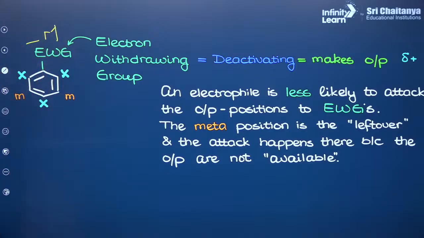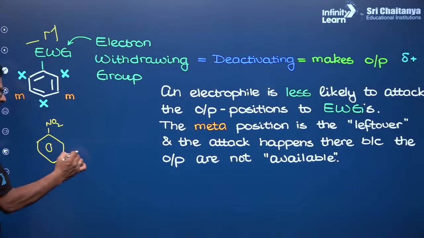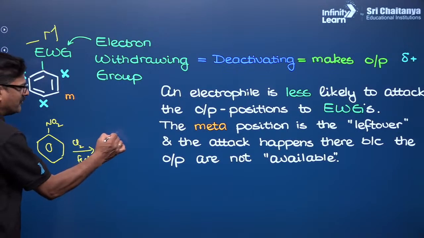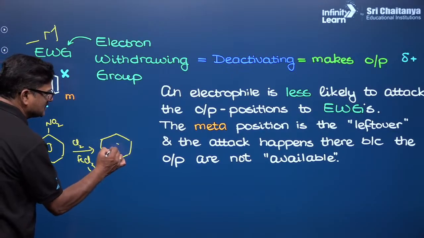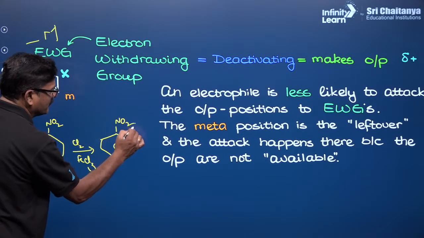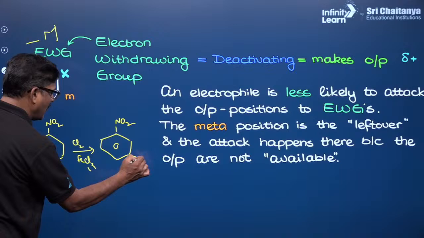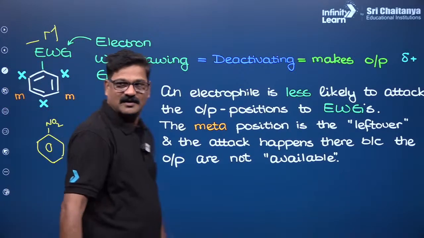Next, if it is an electron withdrawing group, which is a minus M group, ortho and para are going to be blocked, and only meta products are going to be there. Let us say nitrobenzene. When nitrobenzene is treated with Cl2, FeCl3, a very small amount of the meta product is formed with respect to the nitro group, like this.